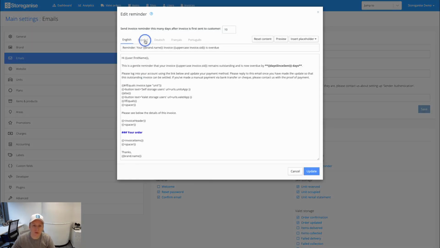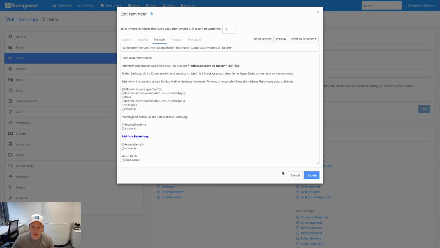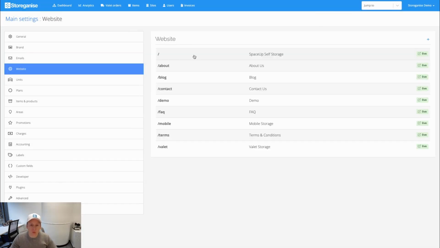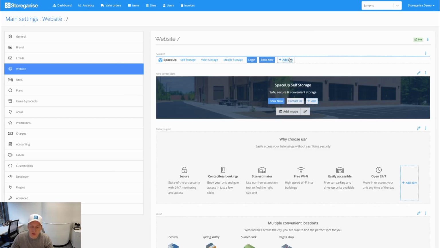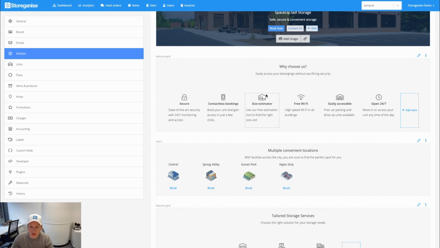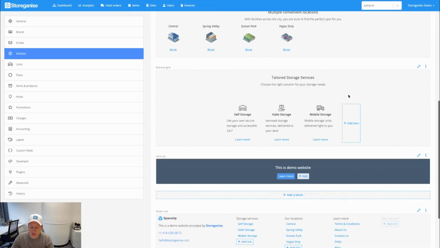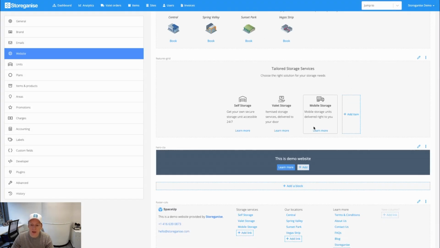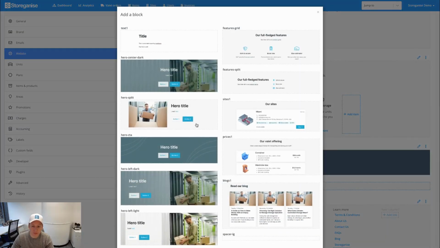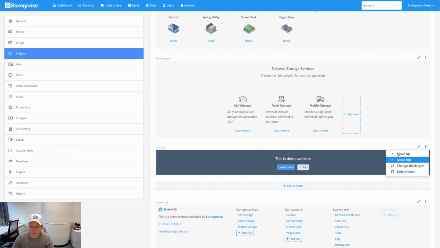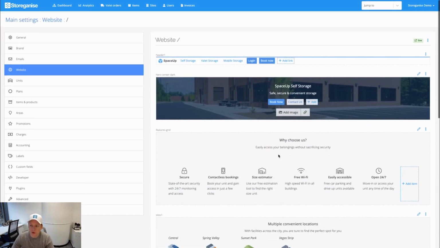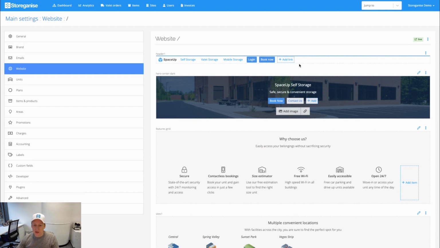edits to the templates. Again, everything we do is multilingual, so you've got different languages for every single communication, if you need that. We've got a website builder built right into the software. Here you can set up different pages, and within each of them is a super easy to use content management system. You can click in and edit the icons, images, and information associated with different parts of the page. If you want to add more information, just click add a block, choose from one of the many options that we have here, and then customize it to your needs. Move things up and down, build different pages, footers, headers, all of that. So basically you can build your website, have your customer portal, and take online bookings in no time.